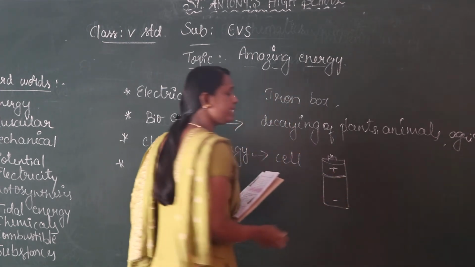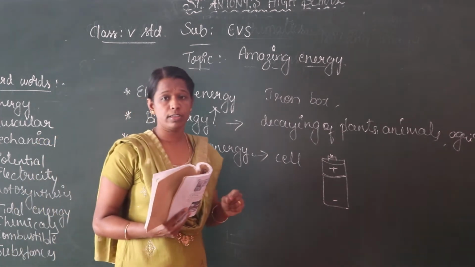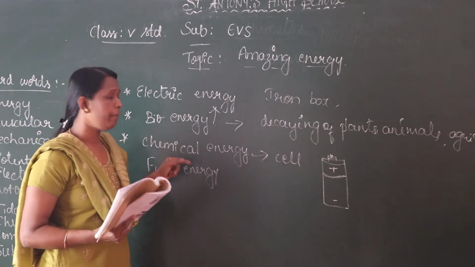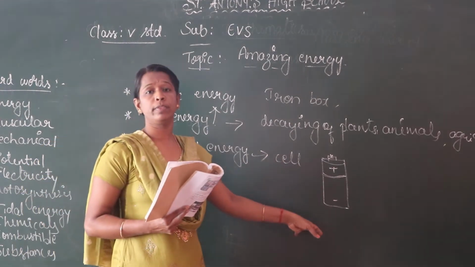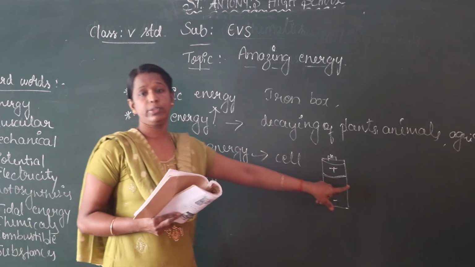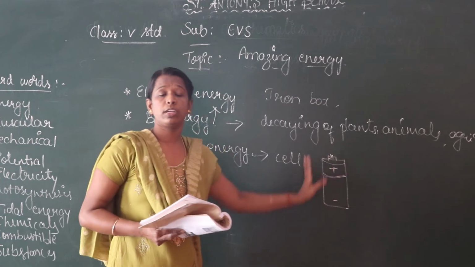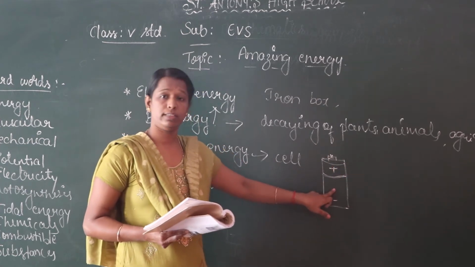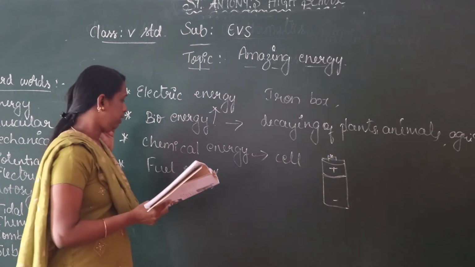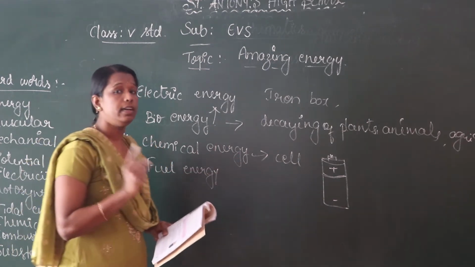So you know this cell. So this cell is used in TV remotes, torches and some batteries and also in some radios. Some of the electric appliances, the cell is used. This cell means the chemical reaction takes place here. Chemical energy is produced with the chemical reactions.